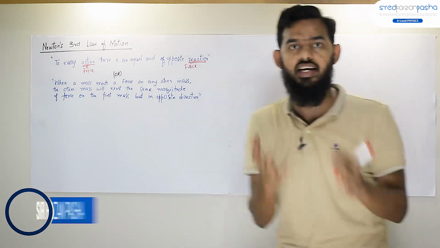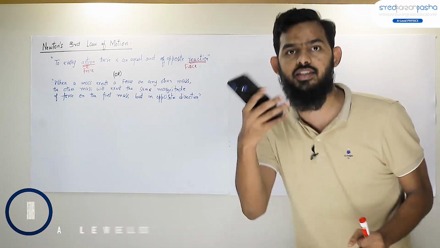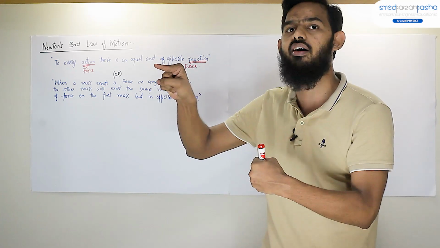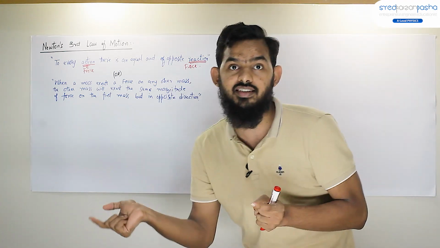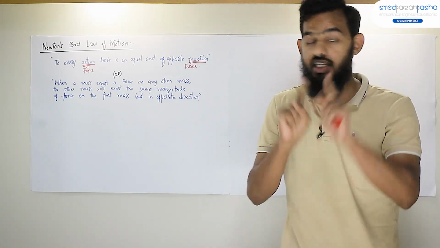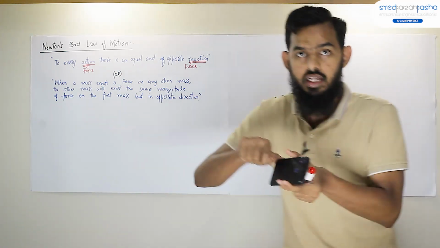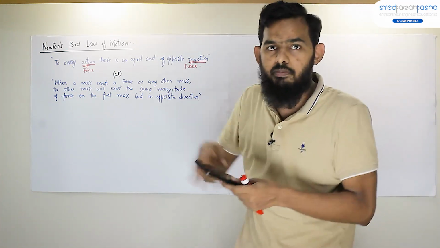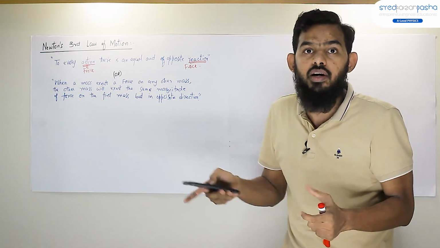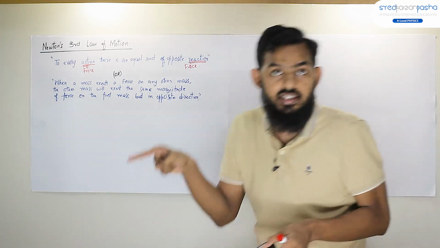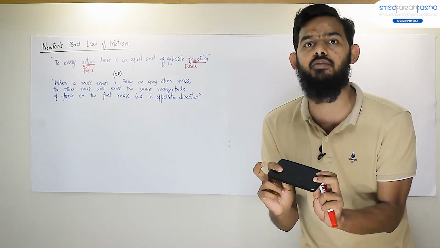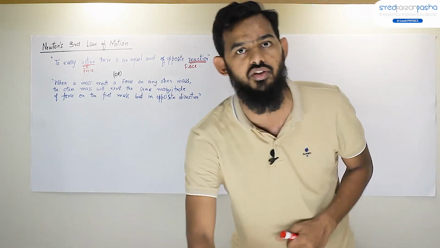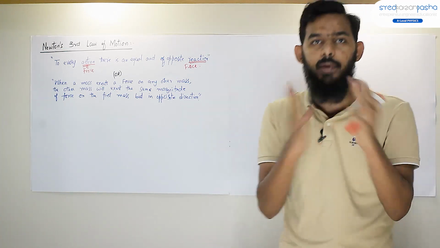Now what a physicist sees is that when I hit this mobile on the wall, the mobile exerts a force on the wall, and then the wall exerts the same force on the mobile. So these are a system of two bodies, the mobile and the wall. The mobile exerts a force on the wall, which couldn't affect the wall, but in response the wall exerts the same force on the mobile, and that breaks the mobile, because it cannot withstand a lot of force. It has glass and plastics and all these things. So what actually happens is that the impact can be different.